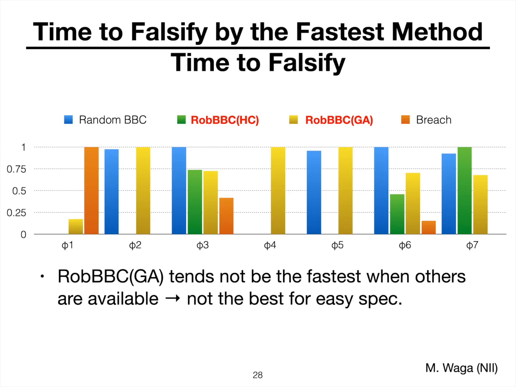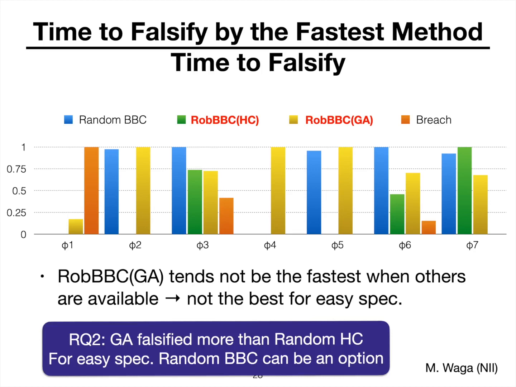Methods other than the genetic algorithm based one tend not to be the fastest, because the genetic algorithm is a bit more complicated than random search or hill climbing. I think it is really important to falsify very difficult specifications rather than being fast for easy specifications. But it can be the case that in some situations, random search or hill climbing is still good, and especially random BBC can be an option for some usage scenarios.